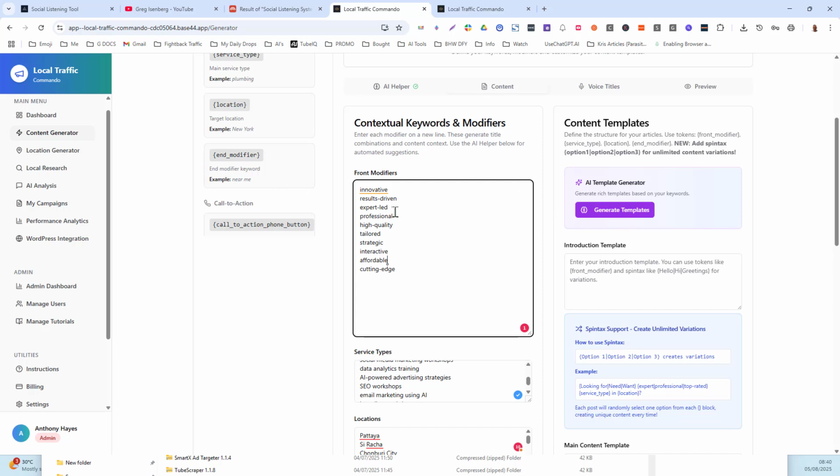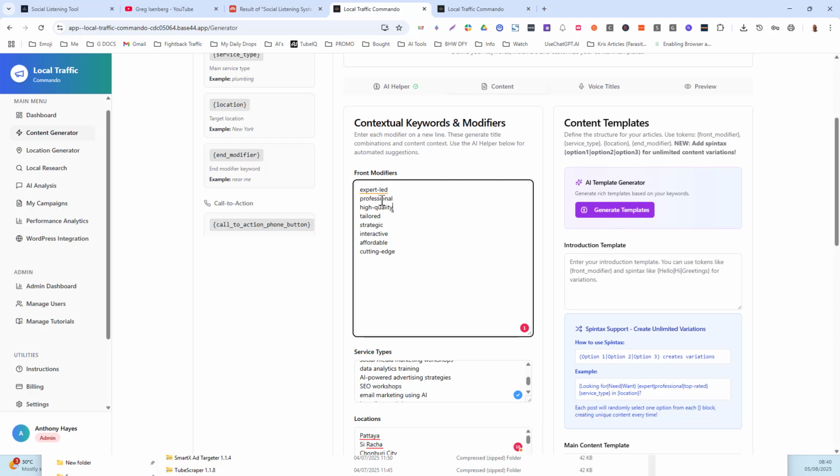Okay, so if I'm doing something like workshops, okay, then I want to do expert led, I want to do professional. I'm not going to put results driven because we don't know in a workshop environment. It's like doing a course or doing a challenge. You don't know how many people are going to actually take action. Okay.